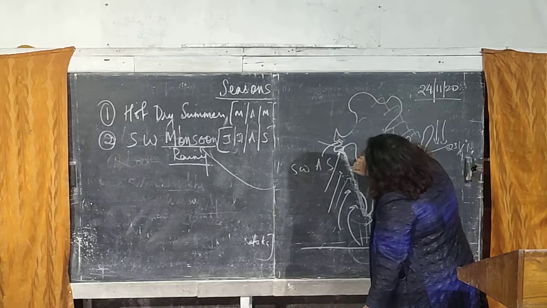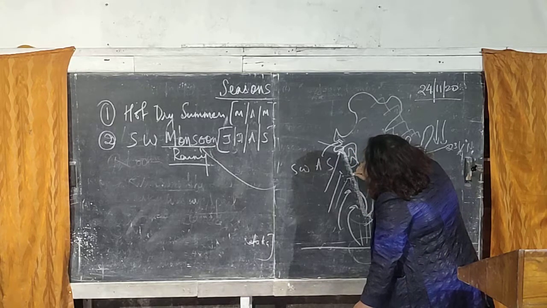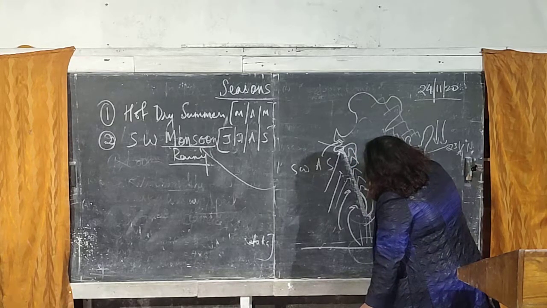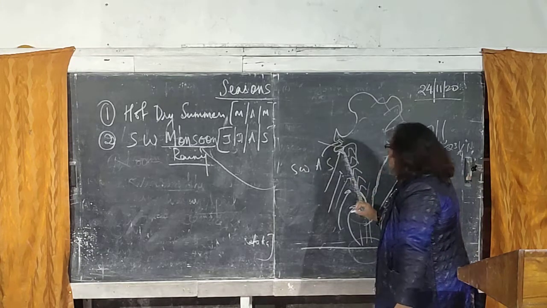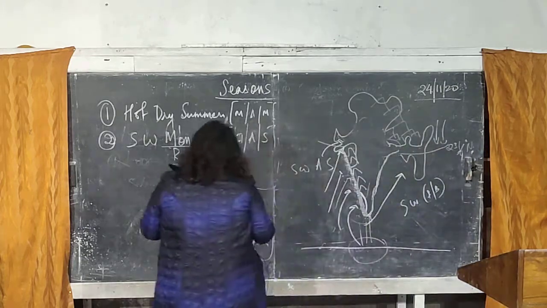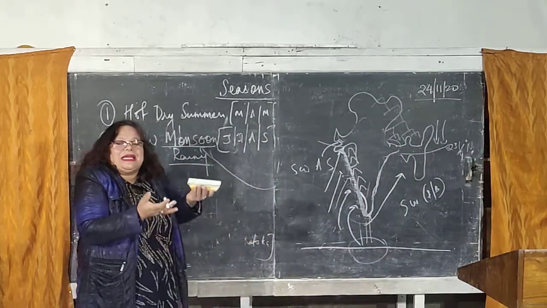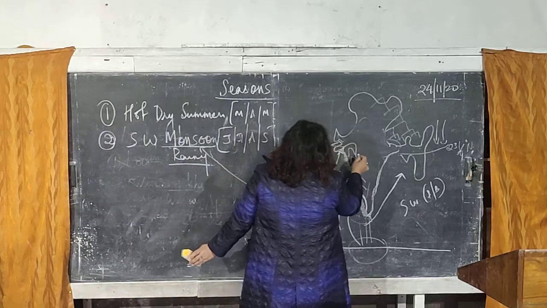Now, after giving heavy showers of rain to the coastal areas, remember we have the Western Ghats, a series of hills out here. So the coastal areas of the west lie on the windward side of the Western Ghats. After giving heavy showers of rainfall to the windward side of the Western Ghats, the wind becomes much lighter and crosses the hills of the Western Ghats.